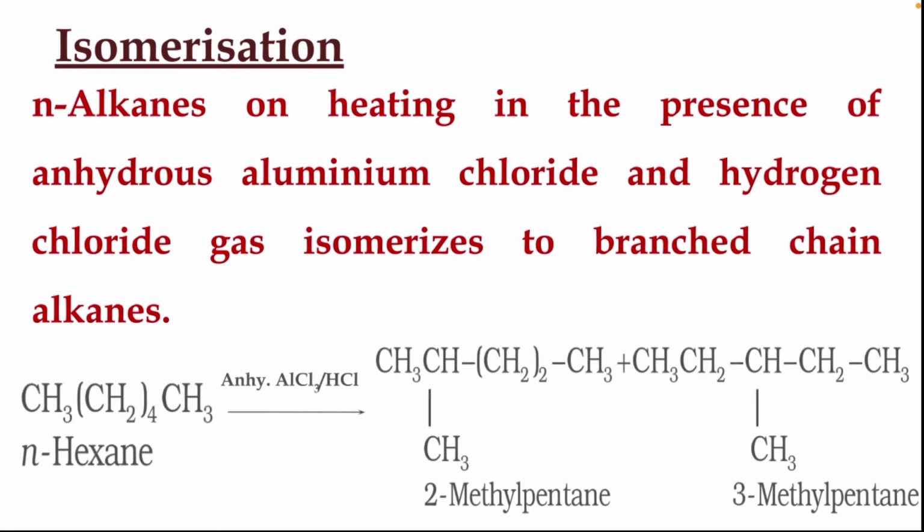For example, n-hexane in presence of anhydrous AlCl3 and HCl produces two different compounds. One is 2-methylpentane and another one is 3-methylpentane. So these are the two isomeric structures formed when n-hexane is heated in presence of anhydrous AlCl3 and HCl.